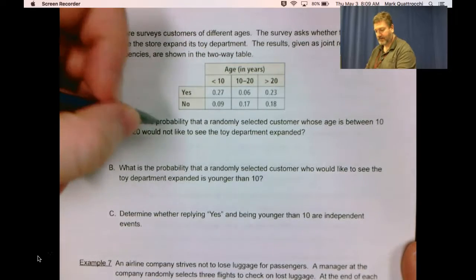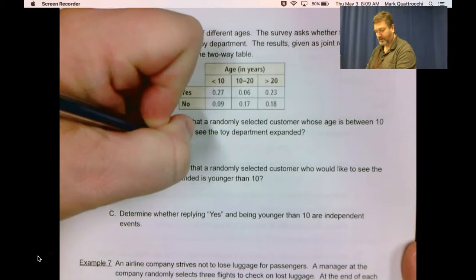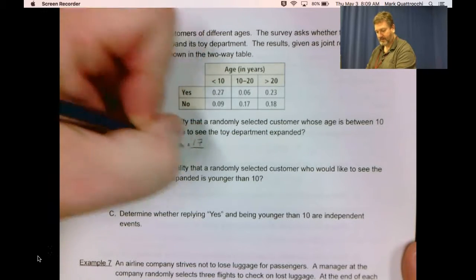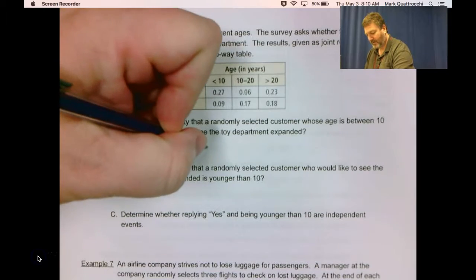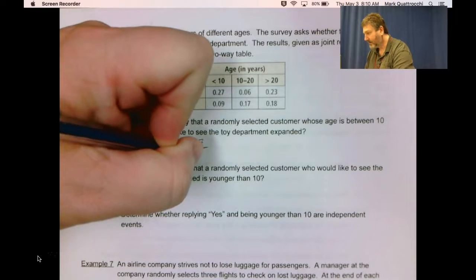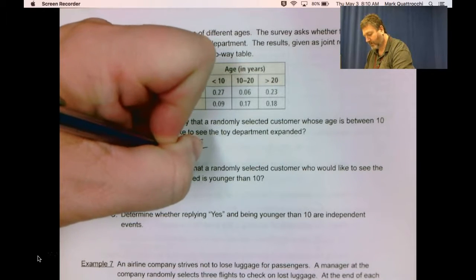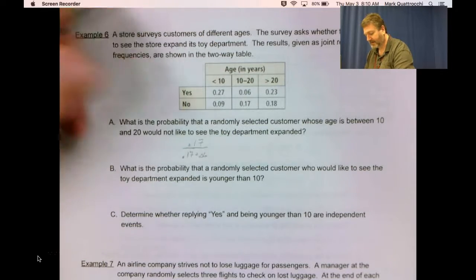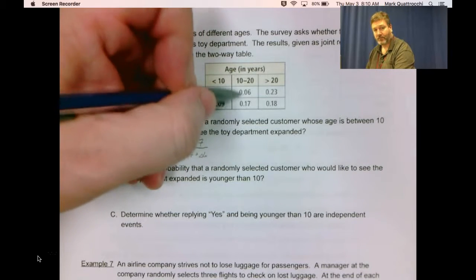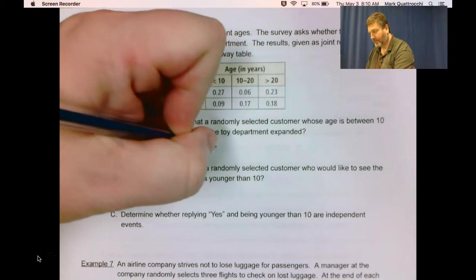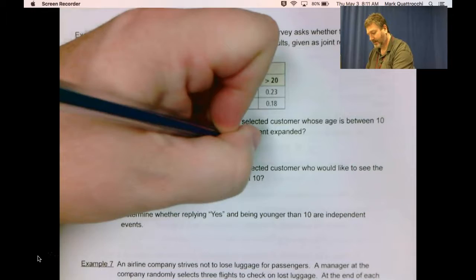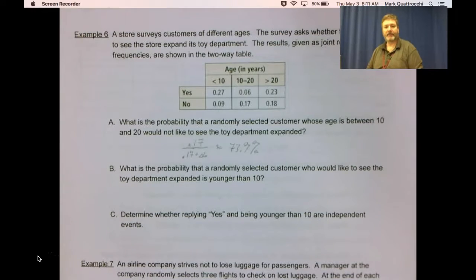That is 0.17 divided by 0.17 plus 0.06, the total for this column, or approximately 73.9%.